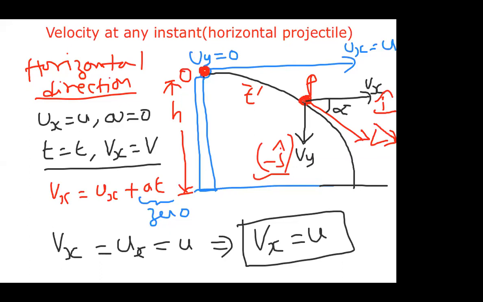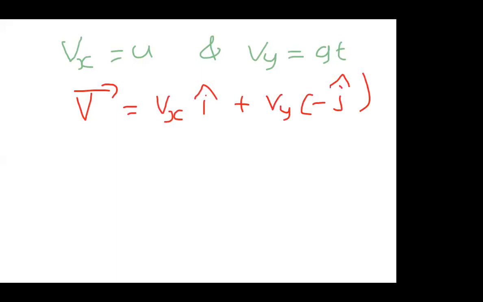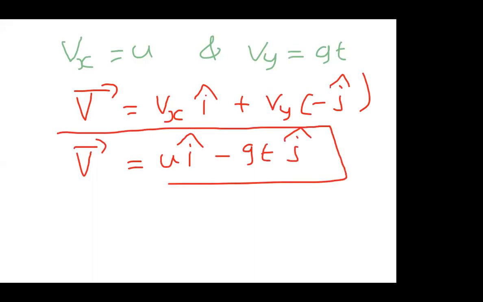So V bar is equal to Vx i cap plus Vy minus j cap. If I substitute, V bar is equal to U i cap minus Gt j cap. This is the instantaneous velocity.